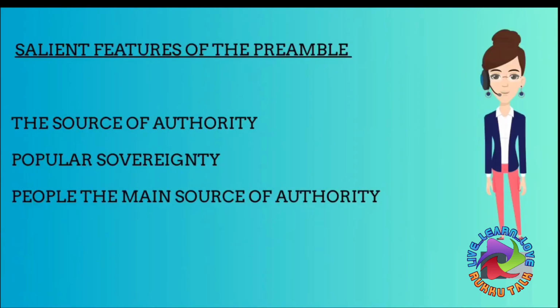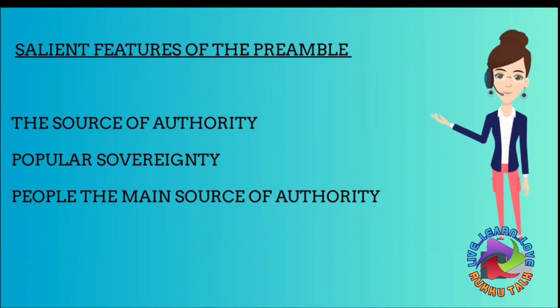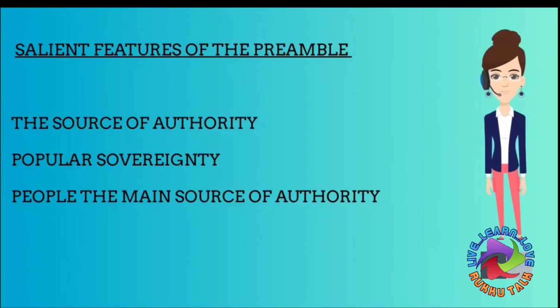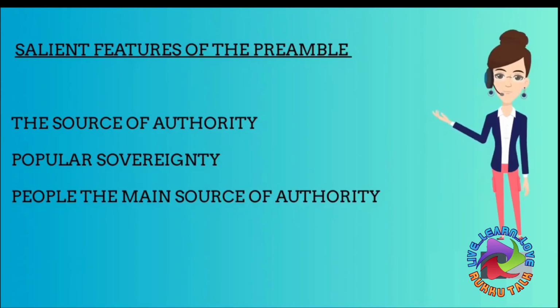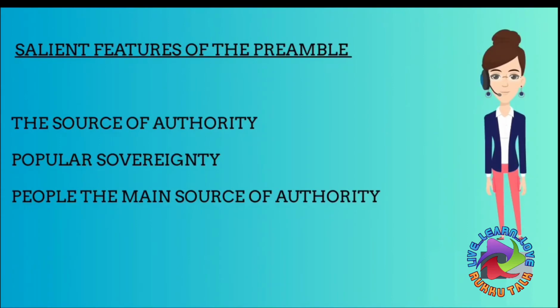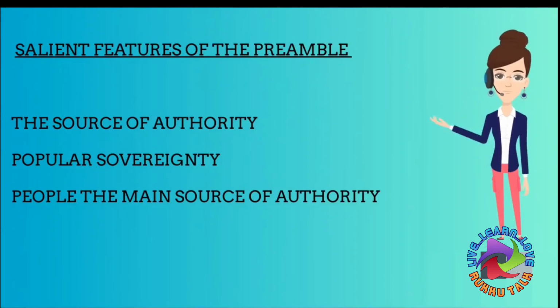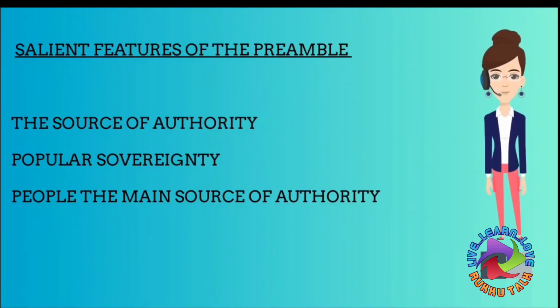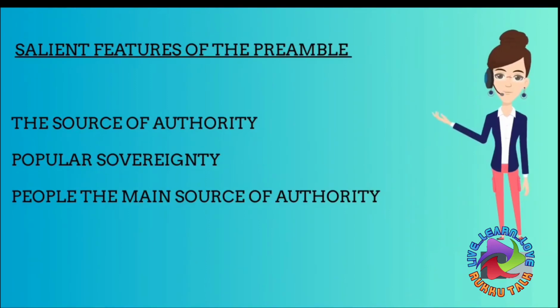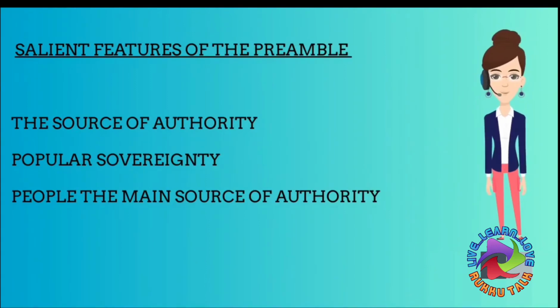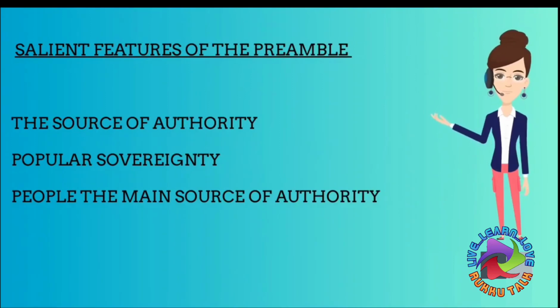Now, we are going to look into the salient features of the preamble. What are the salient features of the preamble? First one is the source of authority. Second one, popular sovereignty. What do you mean by sovereignty? Sovereignty means the supreme power or authority. Then who is the supreme power or the authority? People. The people are the main source of authority. So that is the third point. So these are the salient features of the preamble.